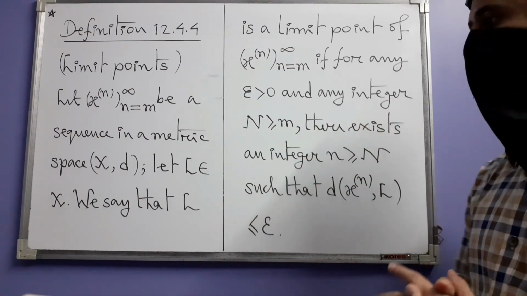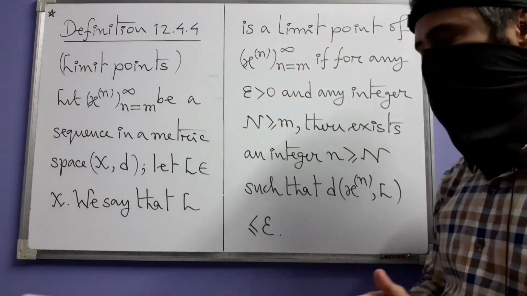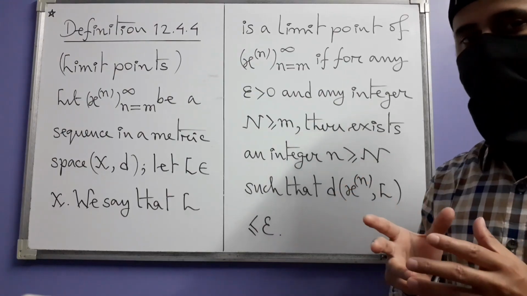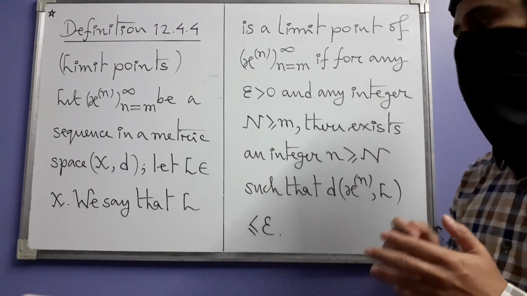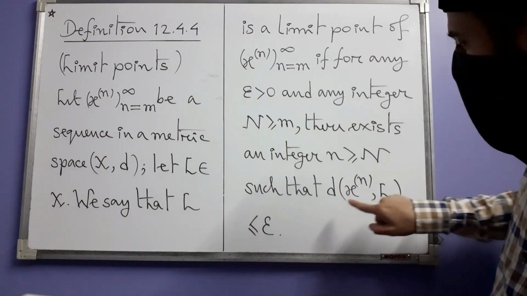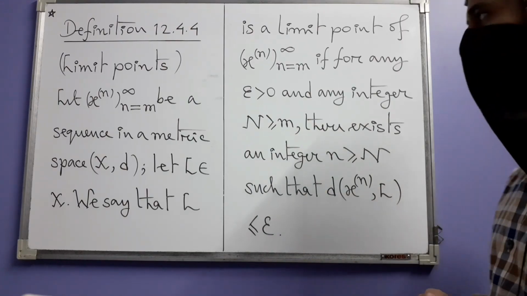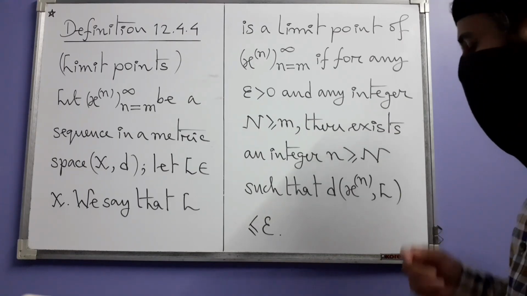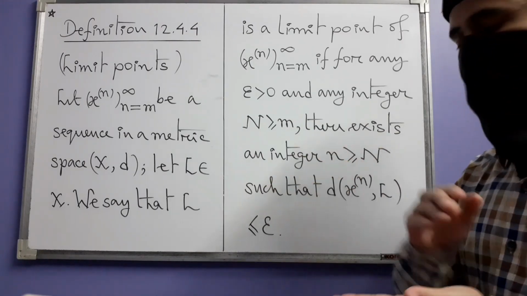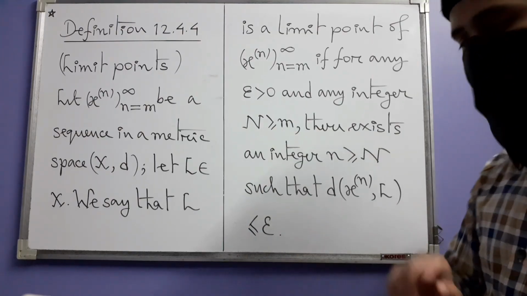Okay. So what these conditions are saying is that no matter how small your epsilon is, this type of statement that distance is less than or equal to epsilon means that you are essentially considering some region around the point L of size epsilon.